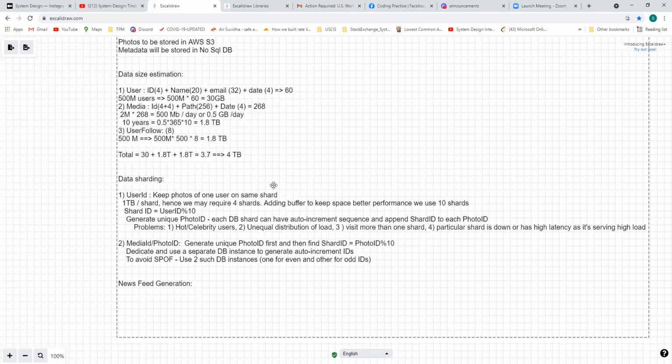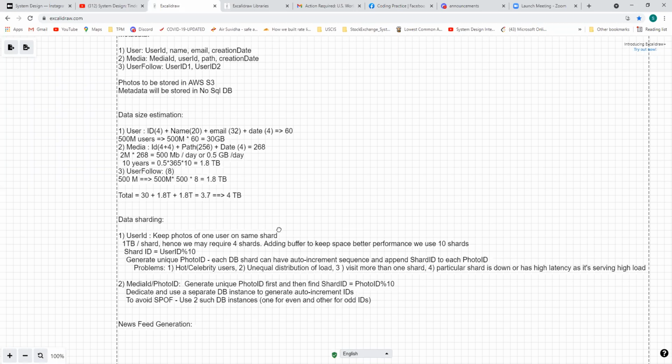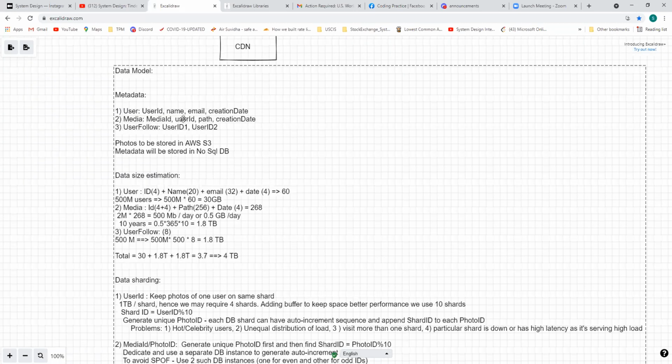And we were saying, if you have something like a... Sorry, Santosh. Last time I remember we had a user ID in the Media table. I just see ID, path, and date. Well, sorry, we have that, but I was only looking at the data size. Okay. Yeah, because I'm adding ID 4+4, so I assume both of them in the size.